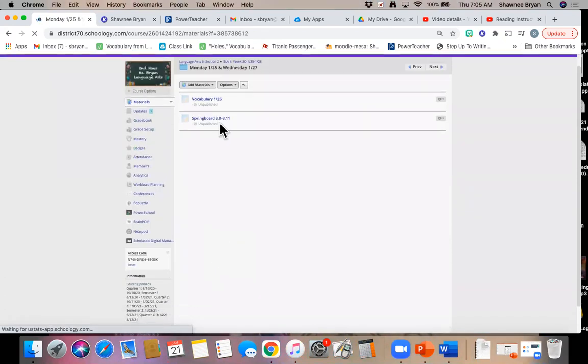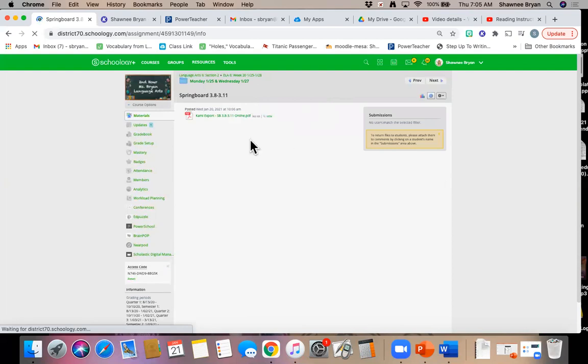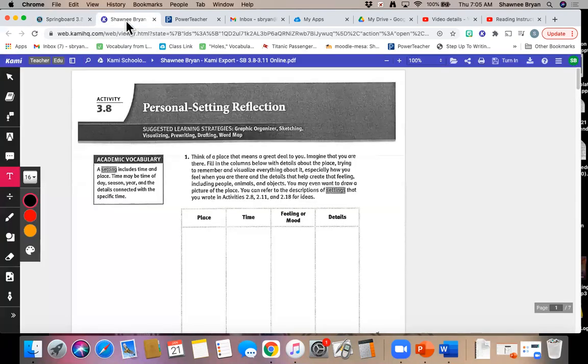When you click on that, the first thing that you're going to see is vocabulary. That is the standard that you guys have been completing most weeks, and that is going to be via a Google Doc. Now, Springboard 3.8 through 3.11, you are going to do in Kami. So when you click on it, you want to wait for it to load, and you are going to click the Open Assignment with Kami button. And you are going to see something that looks like this.